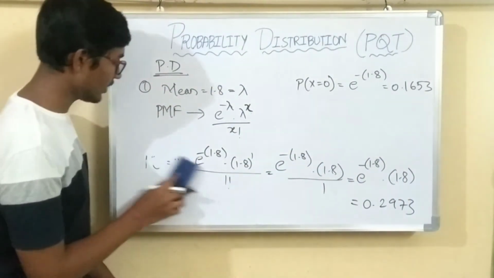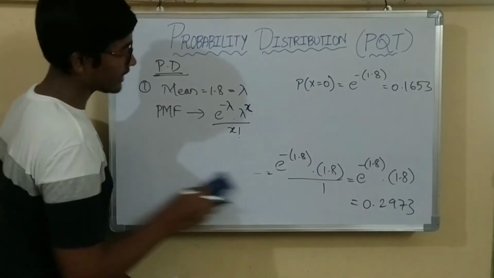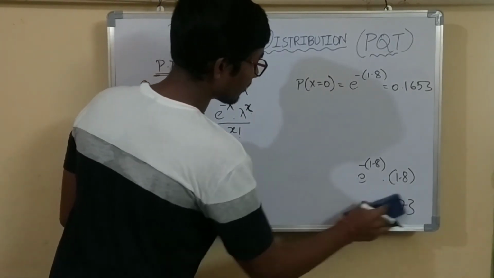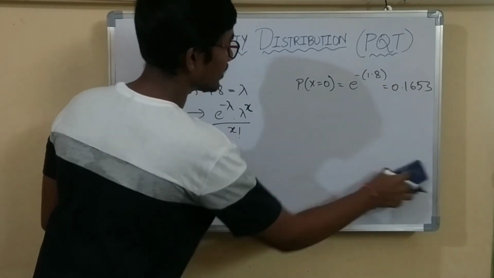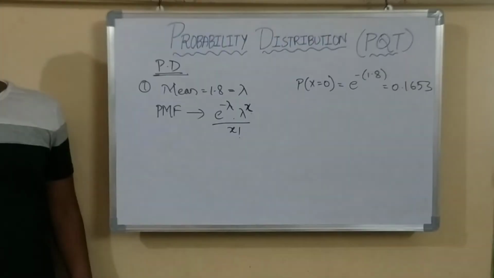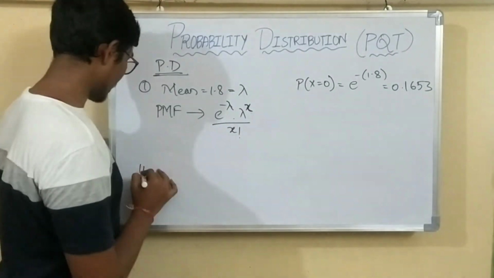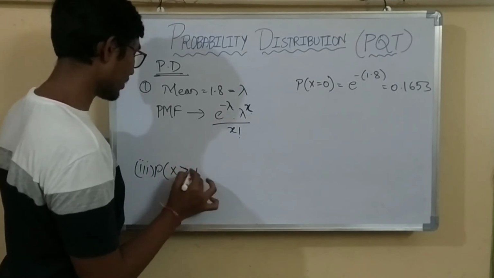And for the last one, at least one means minimum of one, either 1 or 2 or 3 or 4, means minimum of one breakdown must happen in a month. Probability of minimum of one breakdown for a month. So the third one, P of x greater than or equal to 1, minimum of 1, right?